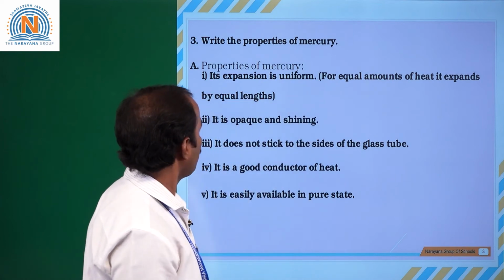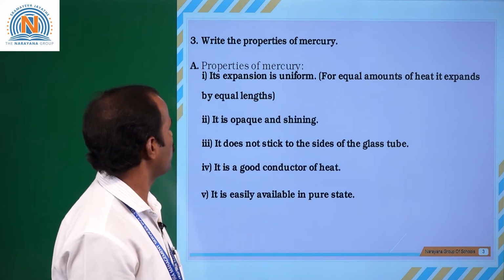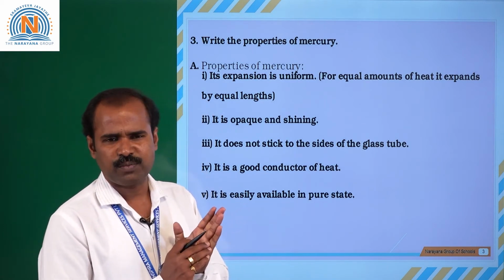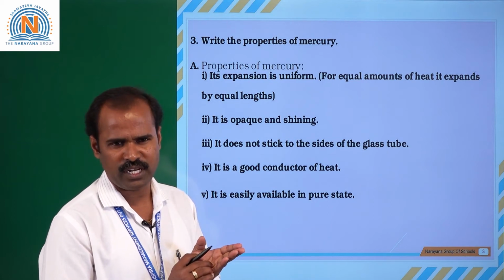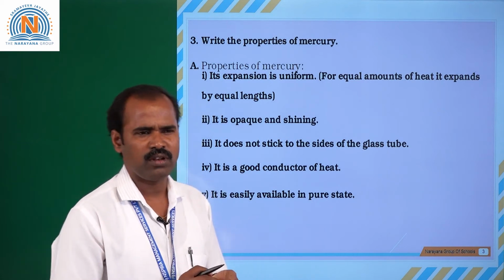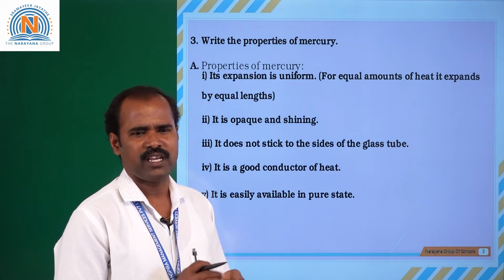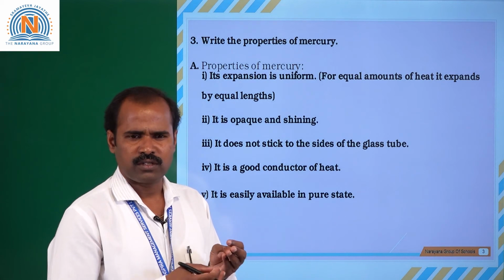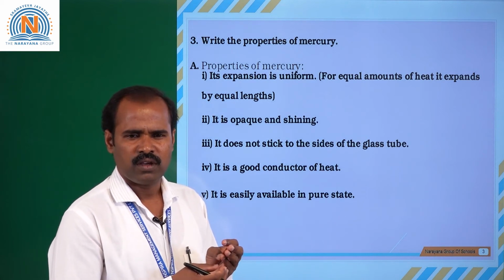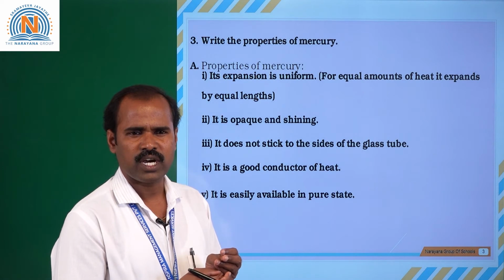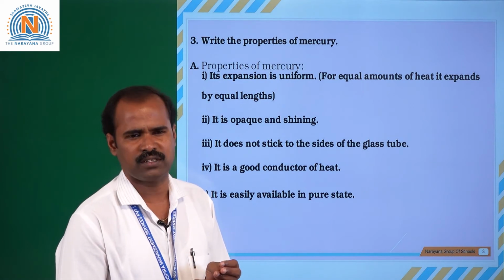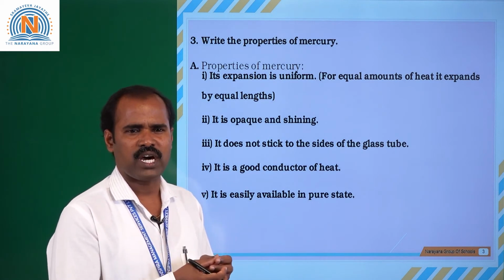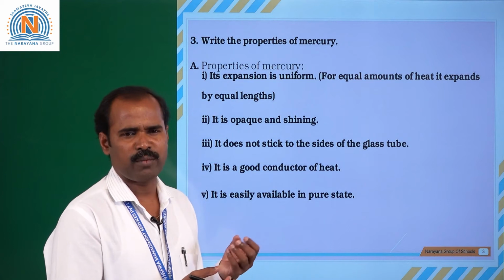Next question, write the properties of mercury. What are the basic properties? It has a high coefficient of expansion, which is easily available. It expands rapidly with a small change in temperature. Then it is seen very easily because of its shiny appearance, and it will not stick to the glass tube of the thermometer.